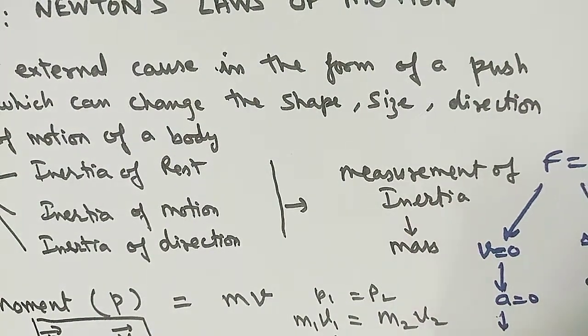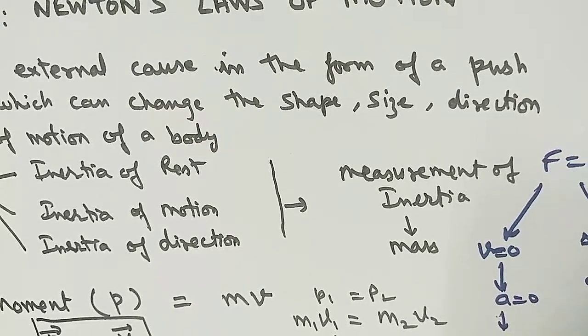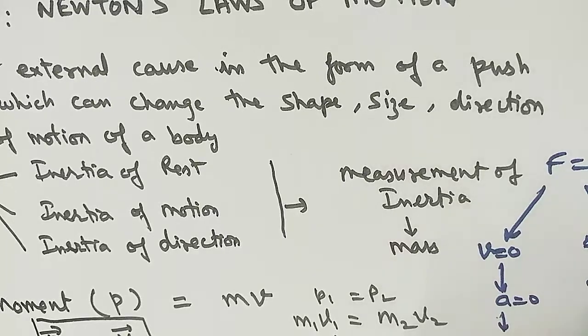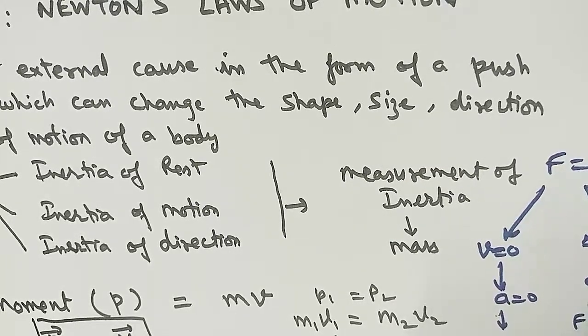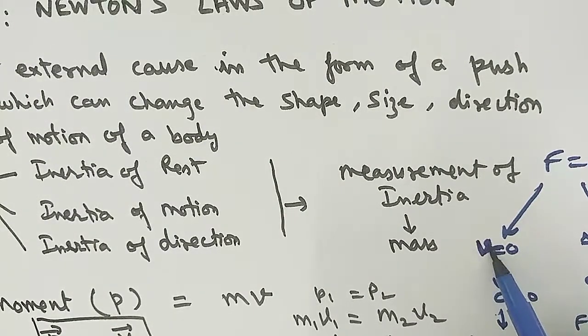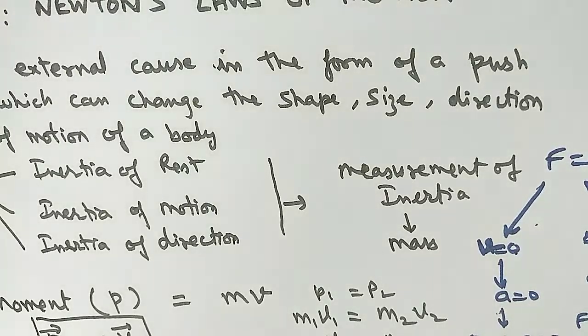So here V is not equal to 0, the body is in motion, but the change in velocity is 0. So the acceleration will be 0, and again F is equal to 0 in this case. If the initial velocity is 0, the body remains at rest, it is not moving, so no force is acting on it, because if the body comes into motion, it means there is some force. So force will be 0 in this case, and in this case also force will be 0.